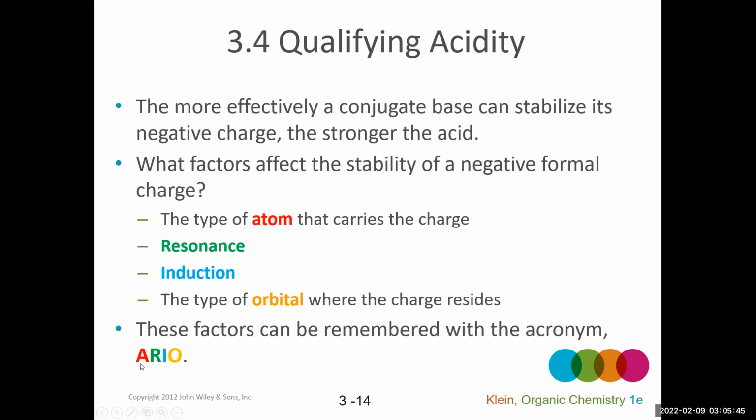The A stands for atom, and then resonance, and then I for induction, and O for orbital. So we're going to be using and remembering this acronym in order to be able to figure out how stable an atom is with a negative charge.